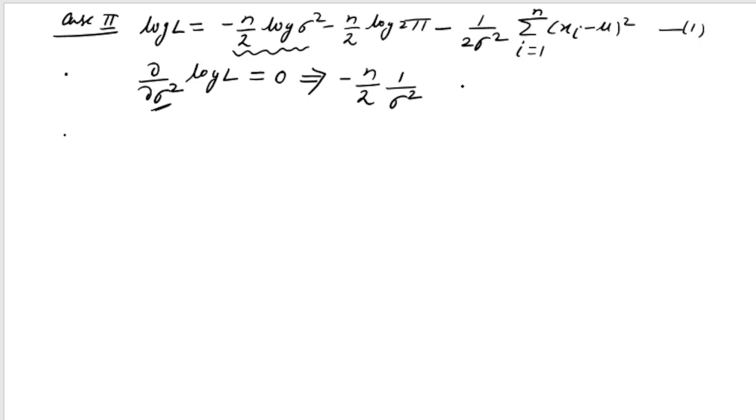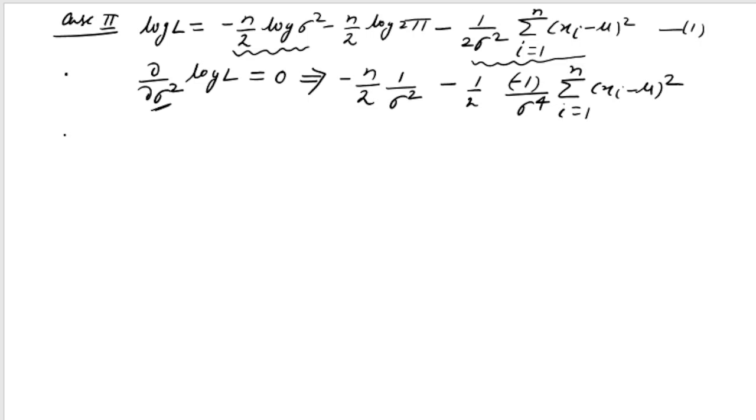Here minus, if you differentiate this term, this summation term does not have any sigma square, and here we have minus 1 by 2, and if I differentiate 1 by sigma square, I will get minus 1 by sigma square square, that is sigma to the power 4, and then I will get summation xi minus mu whole square, i varies from 1 to n.